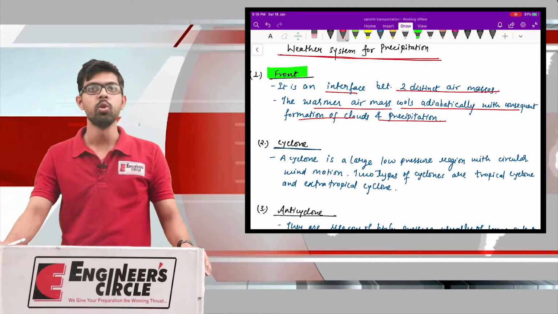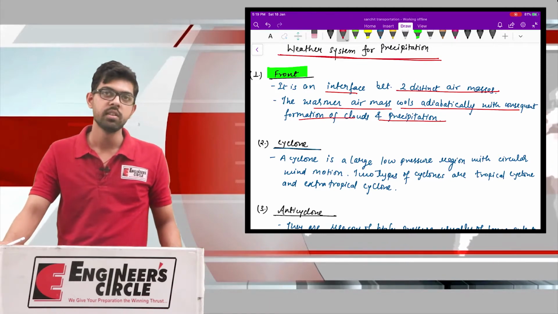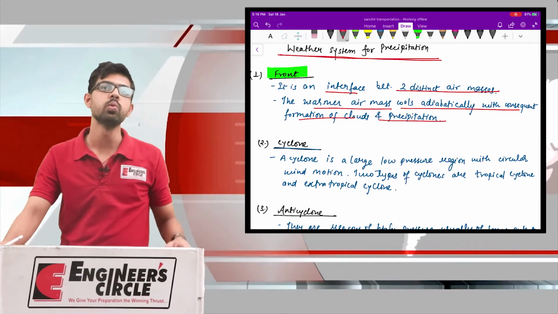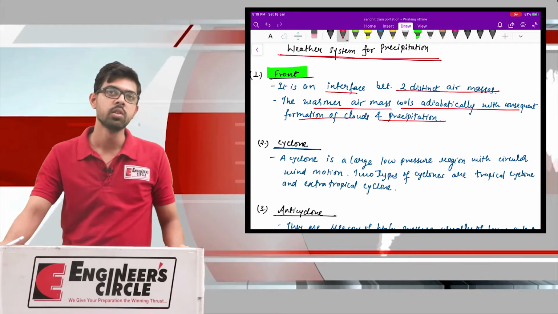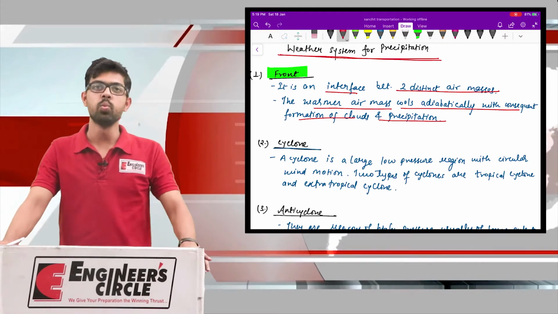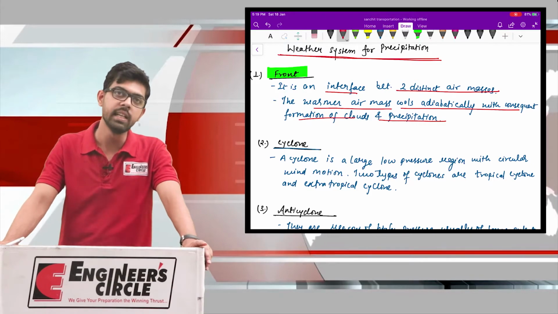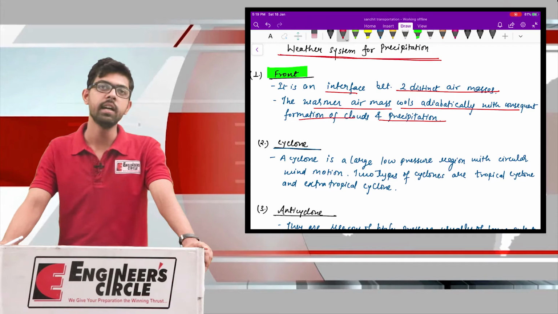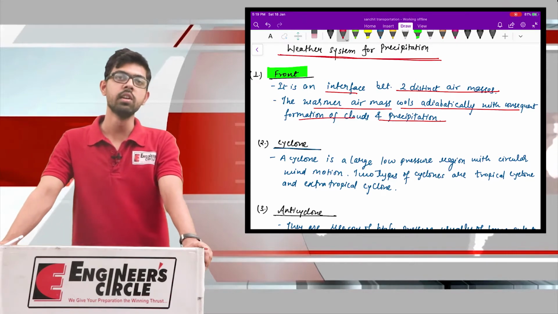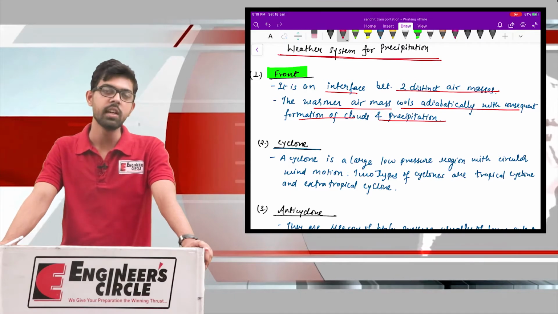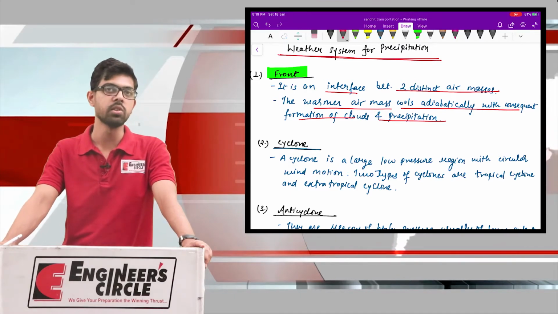So what happens? This warmer air, having lesser density, will certainly rise over your colder air, and during the process of rising, this warmer air loses its heat and ultimately gets cooled, and at a certain location it cannot hold any more moisture and results in precipitation.